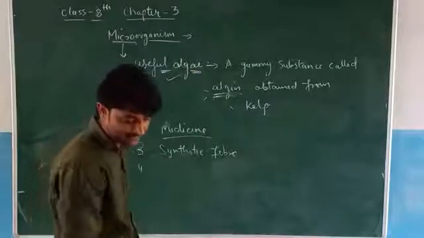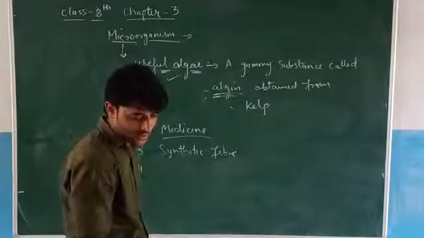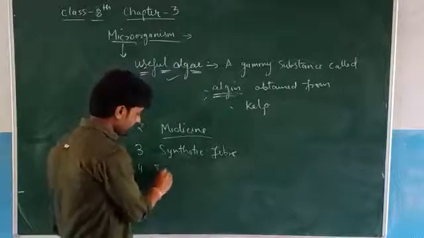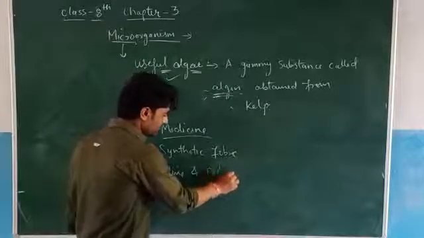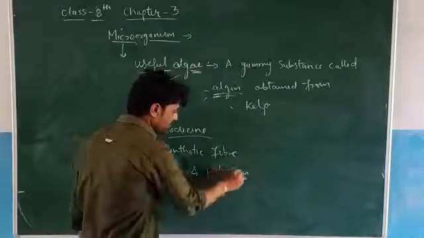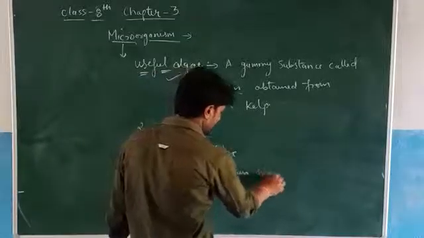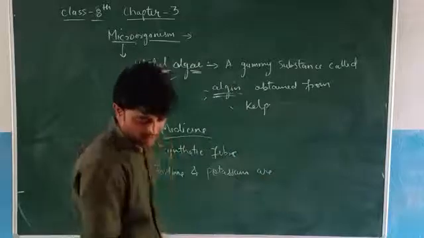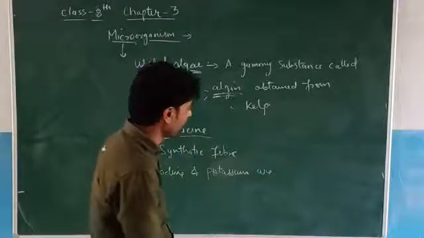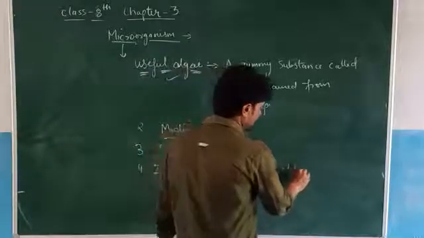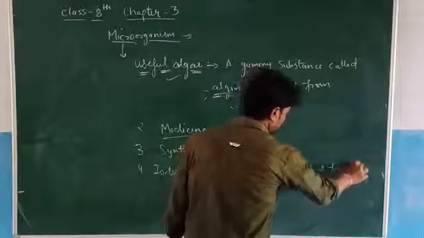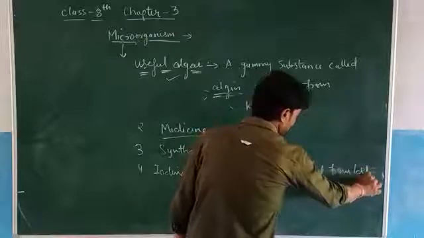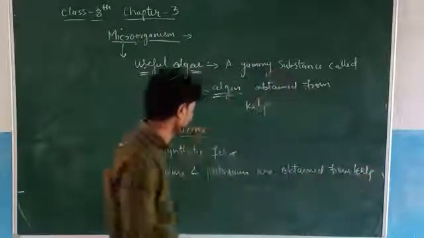Next, iodine and potassium are obtained from kelp.